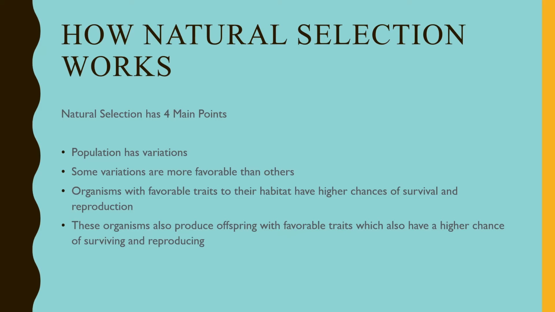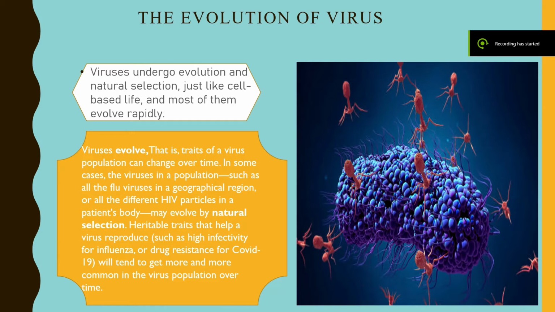Organisms with favorable traits to their environment have higher chance of survival and reproduction. These organisms also produce offspring with favorable traits, which also have a higher chance of surviving and reproducing. So, now that we have an idea about natural selection, we can expand into the evolution of virus. So, viruses undergo evolution and natural selection just like all cell-based life. Even though they're technically not classified as a living cell, they still undergo evolution and natural selection.